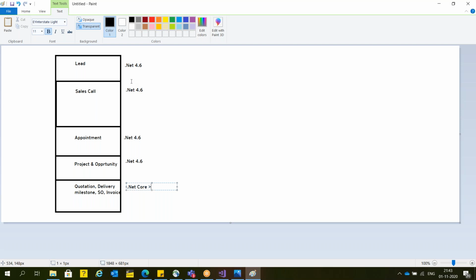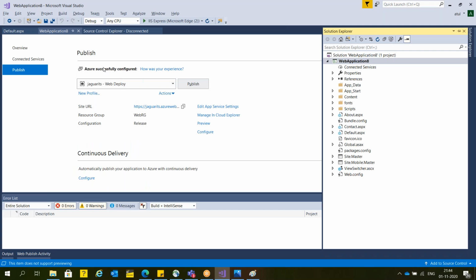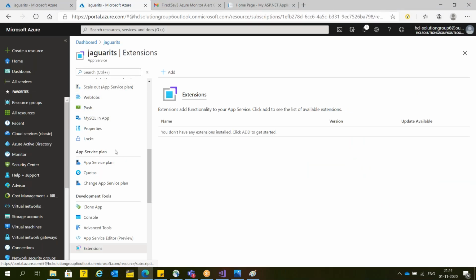Keeping all these points in mind, I did the new development using .NET Core. For the older modules we are using .NET Standard, but for the new module we are planning for .NET Core. If we directly deploy .NET Core, it will not work. The reason is, during provisioning I selected .NET Standard. This website is running on .NET Standard, and if I deploy the .NET Core code at the same time, that will not work.